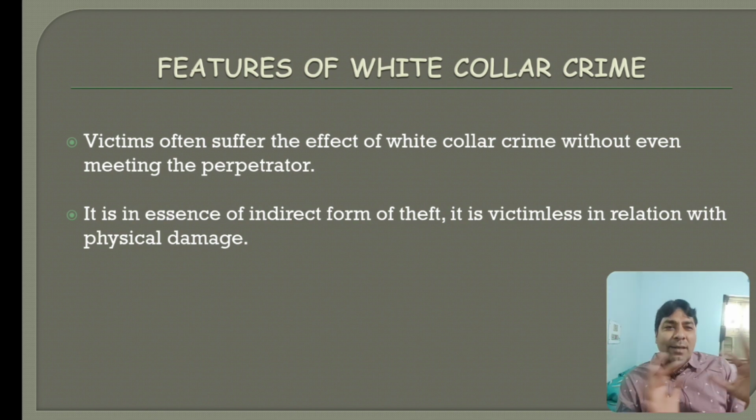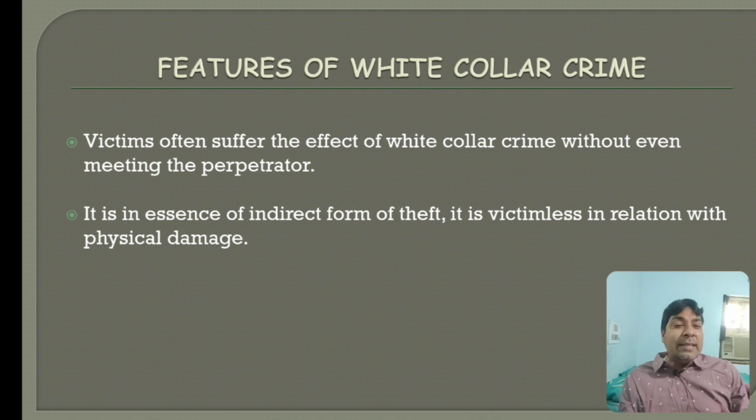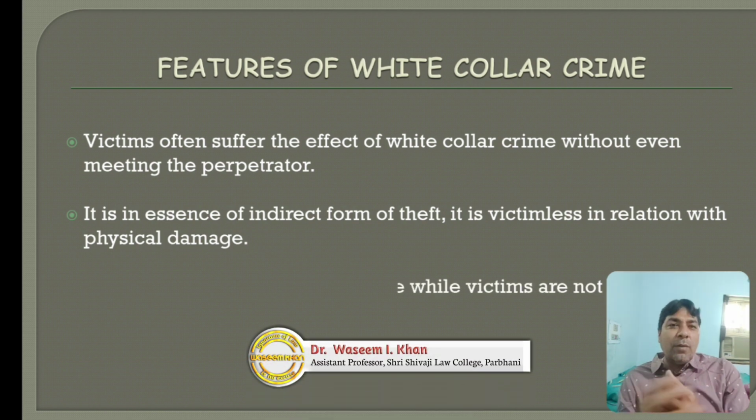Suppose I deposited 30,000 to the account which they alleged, and after that I tried to contact that particular person, but there was no contact. It means I was deceived. I am the victim of that offense, and that offender committed the offense against me from there, and that's why it is an indirect form of theft.